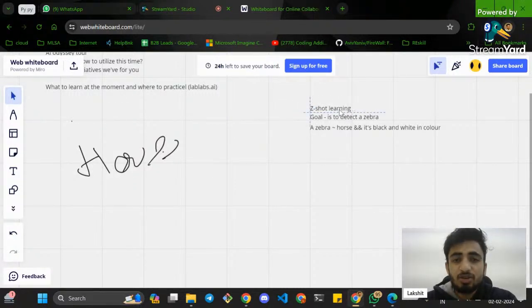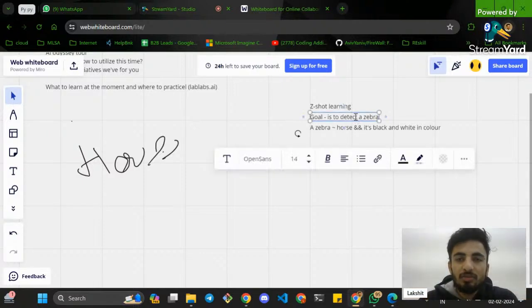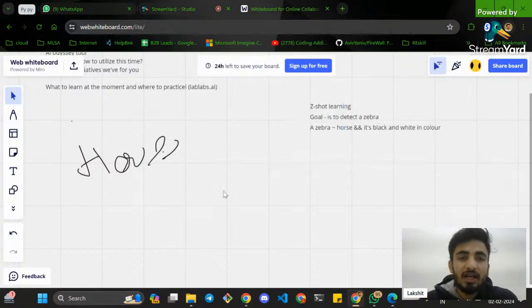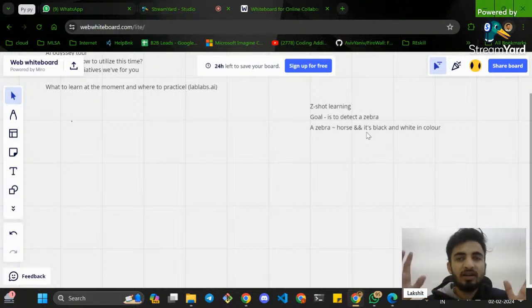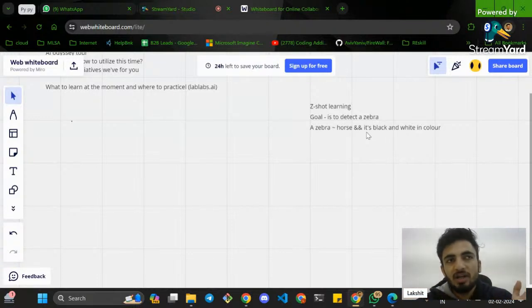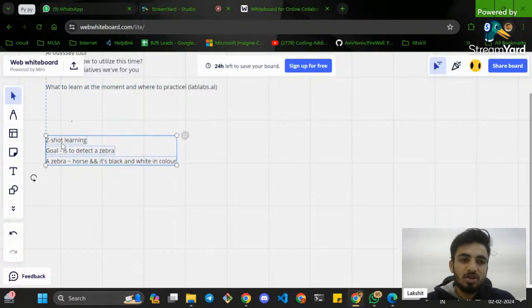So what happens in zero-shot learning? It is trained on one particular data. It was trained particularly on horse data, right? And now we are just telling it that the horse resembles a zebra, and the zebra is black and white in color. Then, because it is self-generating input, it's like your AI tool is also learning from its own data, from its own inputs. The AI tool is learning, right? This is what the concept of zero-shot learning means.